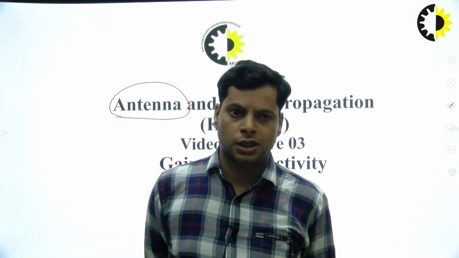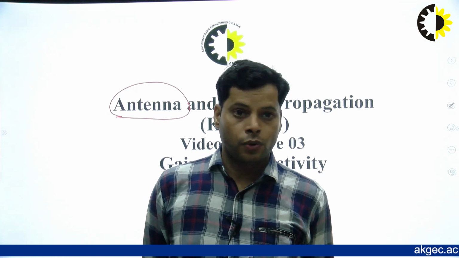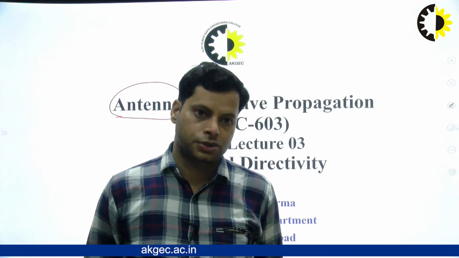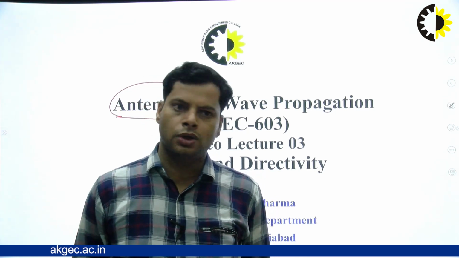The third unit for this subject mainly focuses on the basics of this antenna. What are the basics that we have to study to understand the working or functionality of any antenna structure, either a tower, or those used in mobile phones or in television?